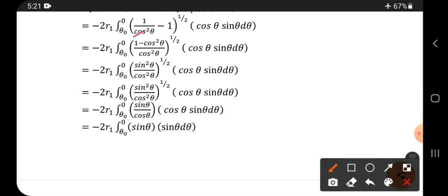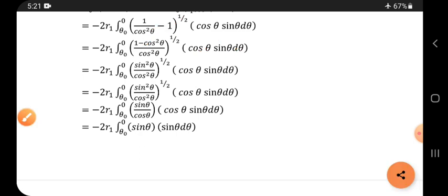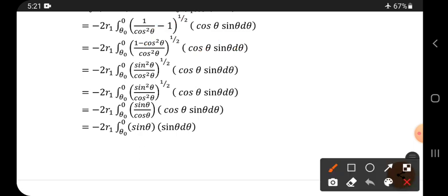Take this as the LCM. LCM means multiply this one and write by cos square theta. The same thing is done here, and this is copied as usual. Now 1 minus cos square is sin square. Already cos square is in the denominator and there is a whole root, so once again it is written here.